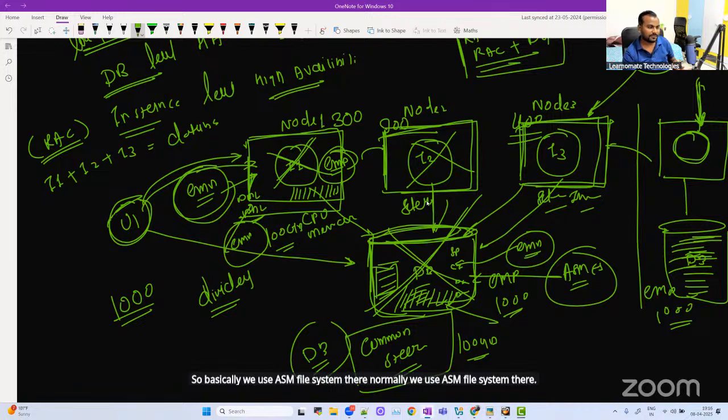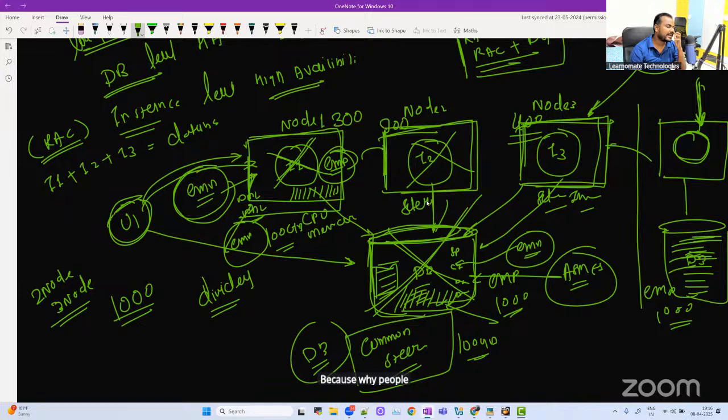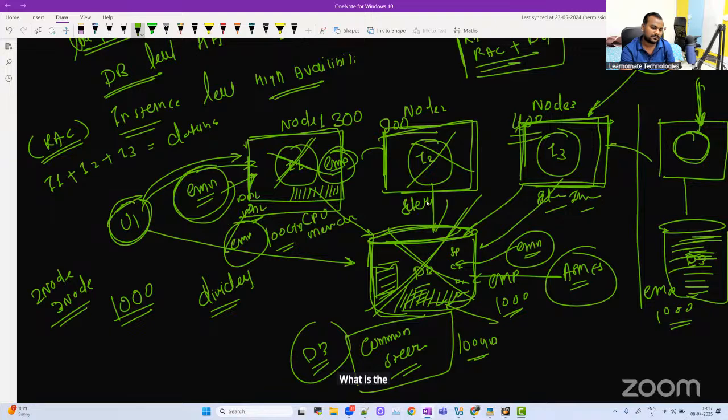So when we talk about the Oracle RAC environment, we can have multiple nodes. Normally in a real-time production environment, you will find 2 node or 3 node. It depends. Why are people not using Oracle RAC everywhere? You might be thinking, if this is giving me a lot of solutions like high availability, load balancing, and I can run my jobs from particular nodes, lots of good features, then why are all the applications not using an Oracle RAC environment? What is the problem? The problem is cost. Cost is the biggest problem.